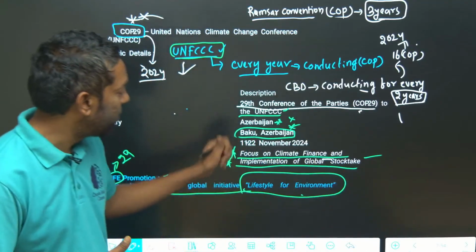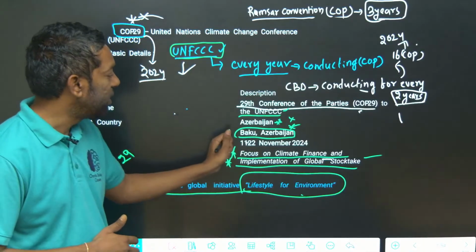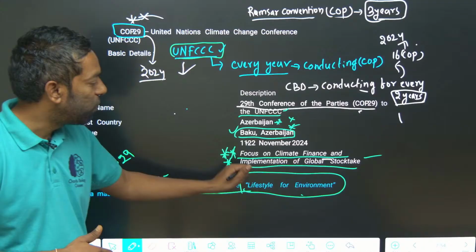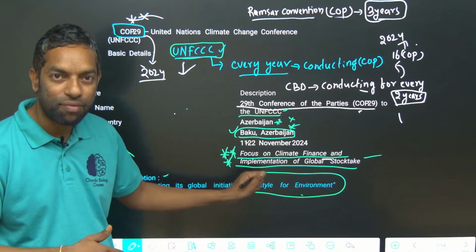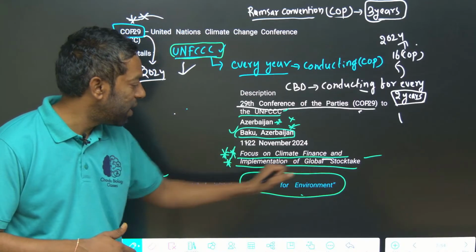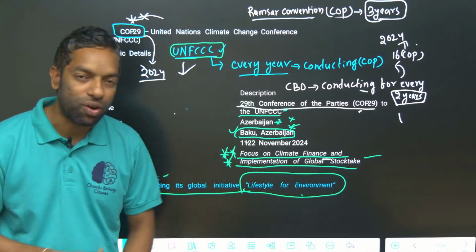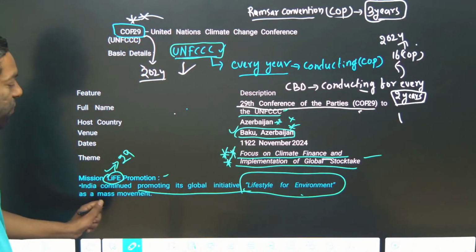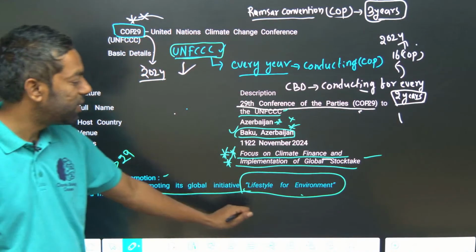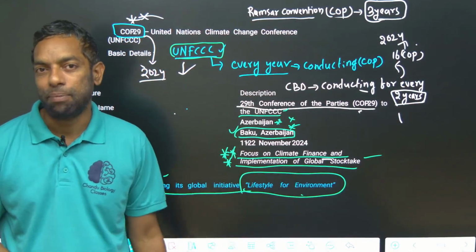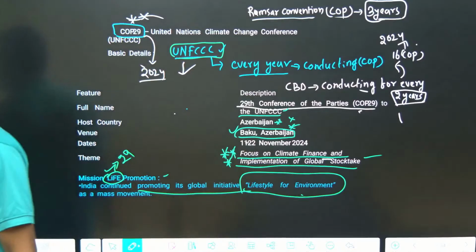The recent Conference of Parties is the 29th, which took place in Baku, Azerbaijan. The theme of COP29 is a focus on climate finance and implementation of the global stocktake. India took part in this conference of parties with LiFE, Lifestyle for Environment. This is most important for the coming exam. I hope you guys understand this.